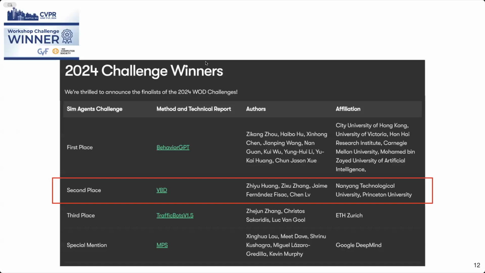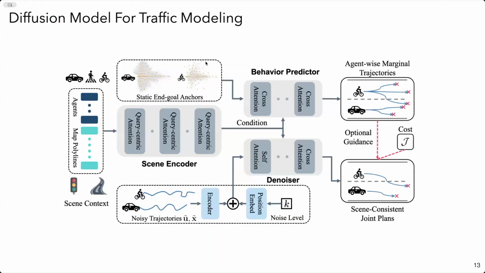So the generation quality of VBD is top-notch. That helped us win second place in the Waymo sim agents challenge this year. But in my opinion, the capability of this model is way beyond what this benchmark measures. One key feature of diffusion models in general is using guided sampling. And VBD can integrate with any user-provided cost function to conduct controllable generation by conducting an alternating gradient step through the denoiser and the external objective.